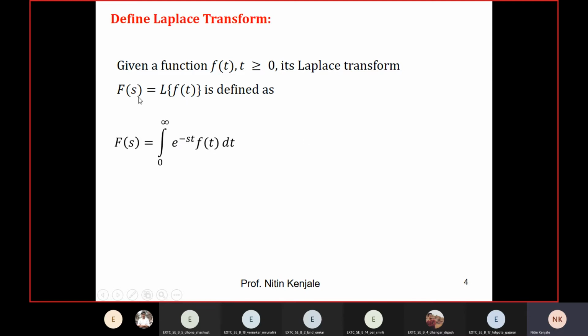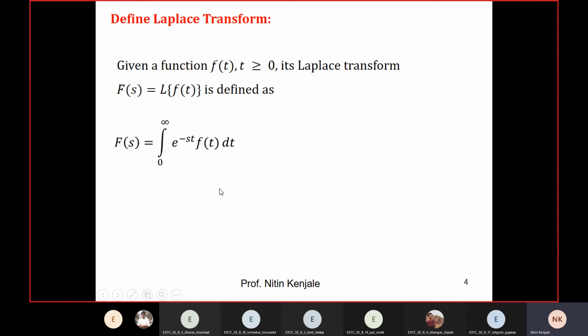Laplace of f of t, that is F of s, is given by the integration from 0 to infinity of e raised to minus st f of t dt, where f of t is the given function of t. So if somebody asks you to evaluate the Laplace transform of f of t with the help of this definition, you will simply put that f of t over here and evaluate this integral.